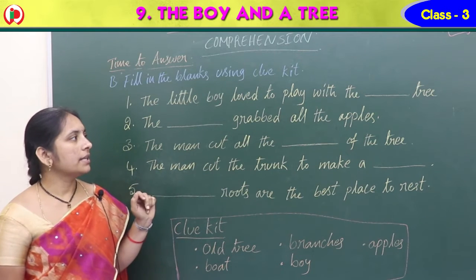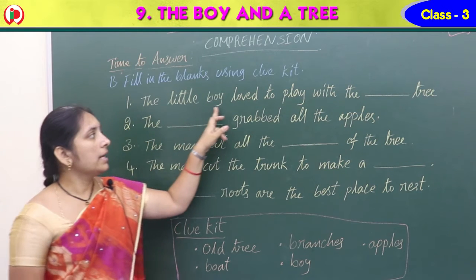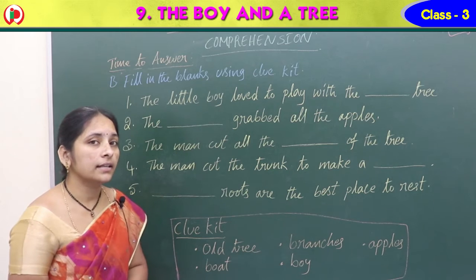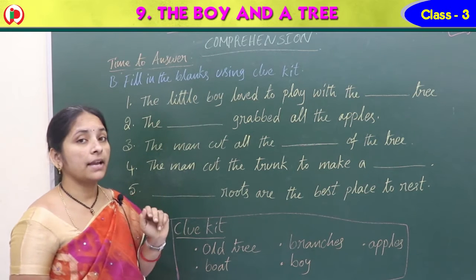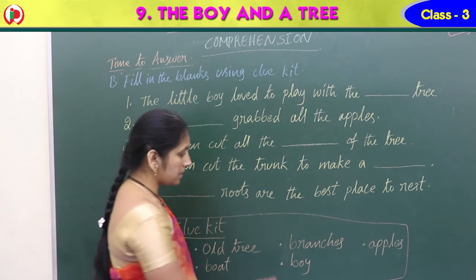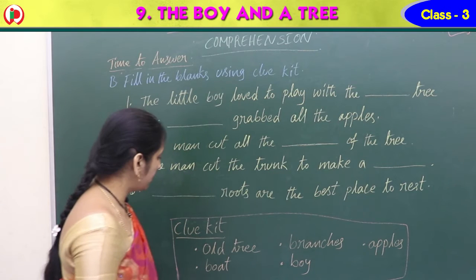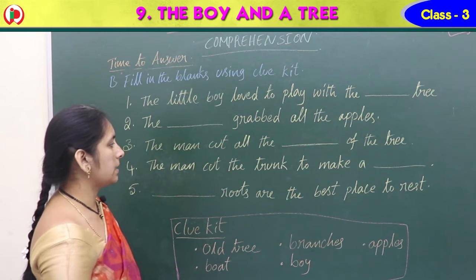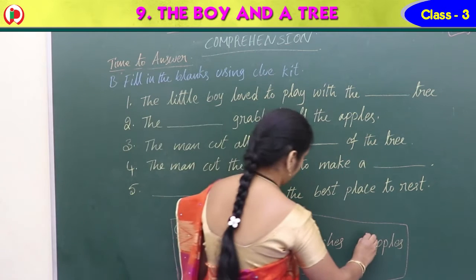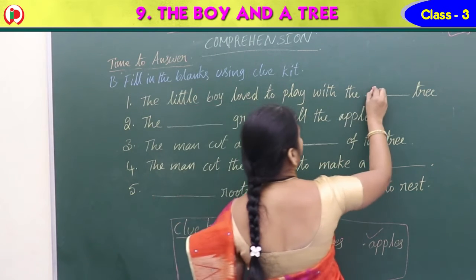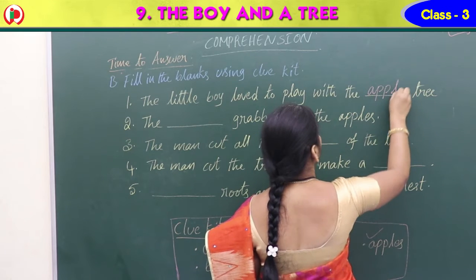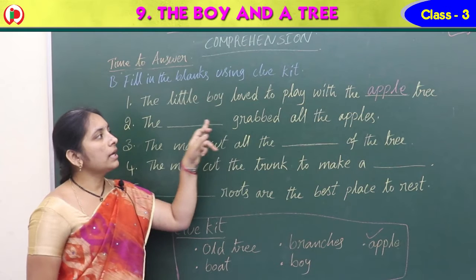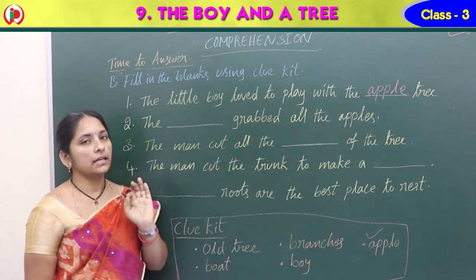Okay, Nana? Now read the first one. The little boy loved to play with the dash tree. So which tree is it? The little boy loved to play with the, very good, apple tree. So where do we have it here? That is the old tree or the apple tree. So here that is apple tree. Not apples, apple. So the little boy loved to play with the apple tree.